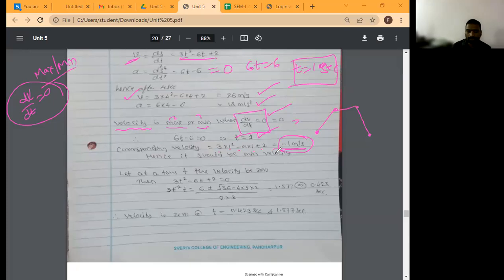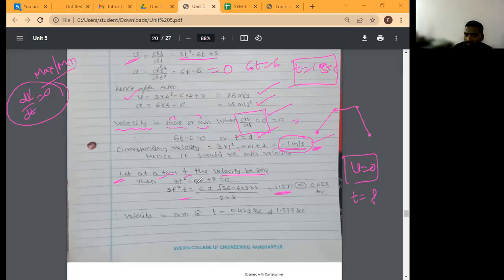Yes. Then you got the velocity value. Then let at this time t the velocity be 0. So substitute, and you will get the value. One more is time. Velocity is 0 at a time. See, what he has determined is the maximum or minimum velocity: minimum velocity determined, minus 1 meter per second. So when velocity is equal to 0, what is the time asked here? Let the time be t when the velocity is 0.